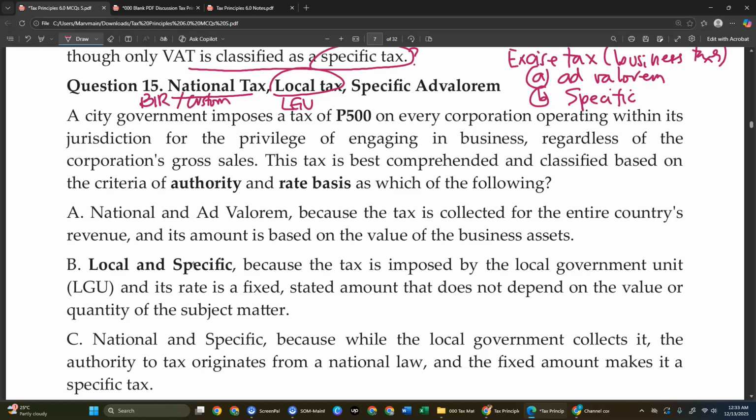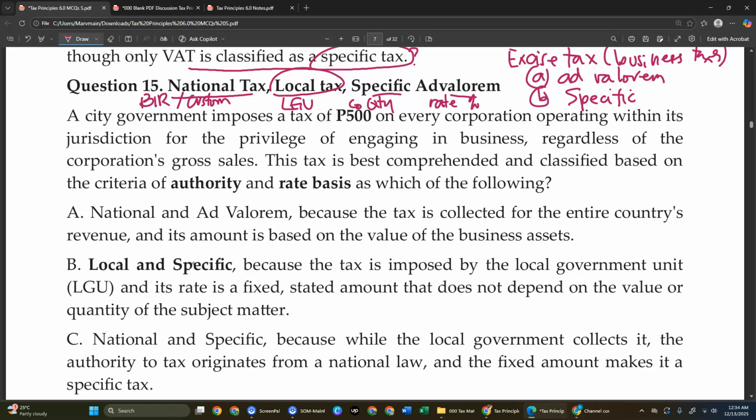Now, these are the two issues in here, and also the specific and the ad valorem taxes. When I say specific, that is based on the quantity in taxing. So there is a particular rate in the form of an amount per quantity. For ad valorem, there is a particular rate in the form of a ratio or percentage based on the value. So those two are different.